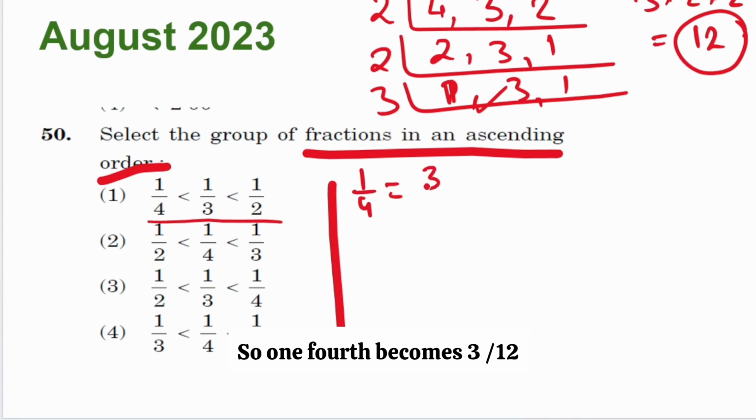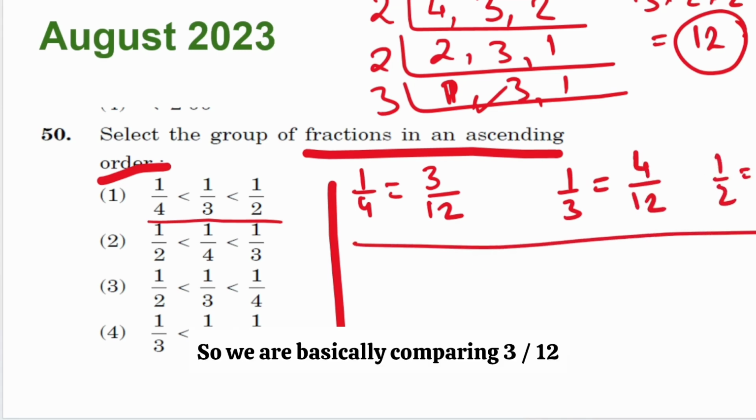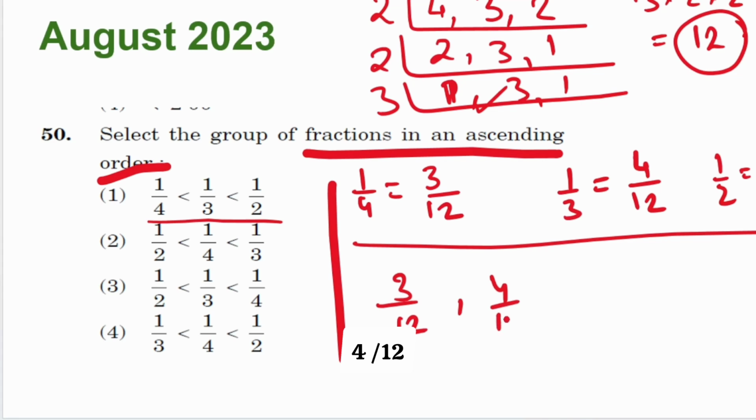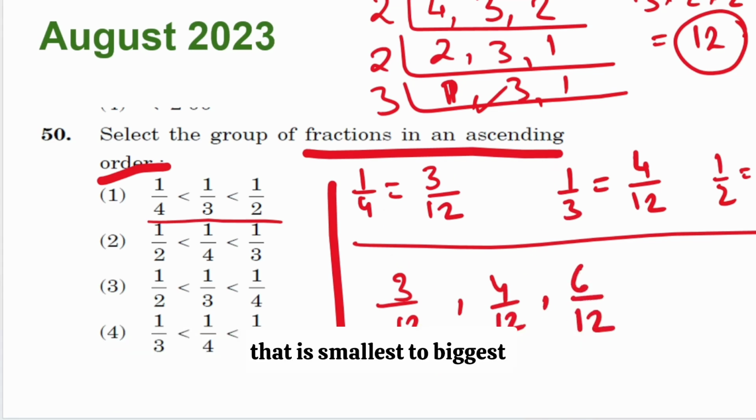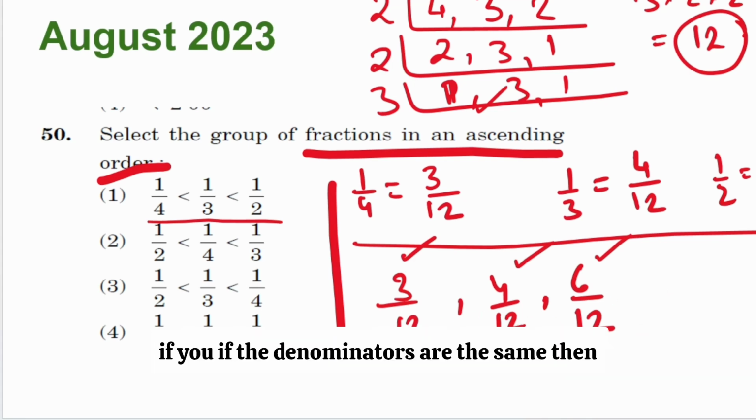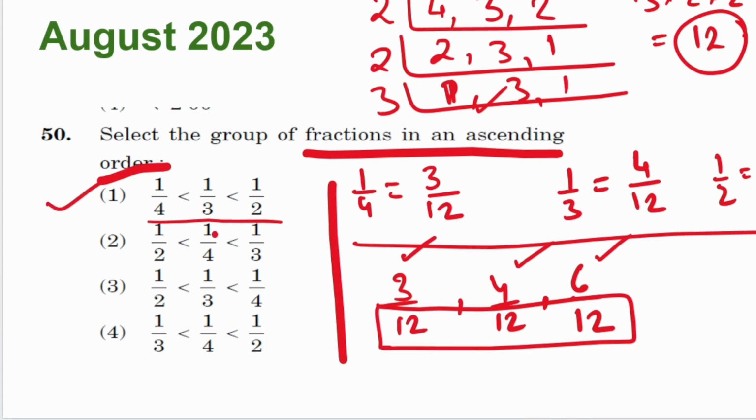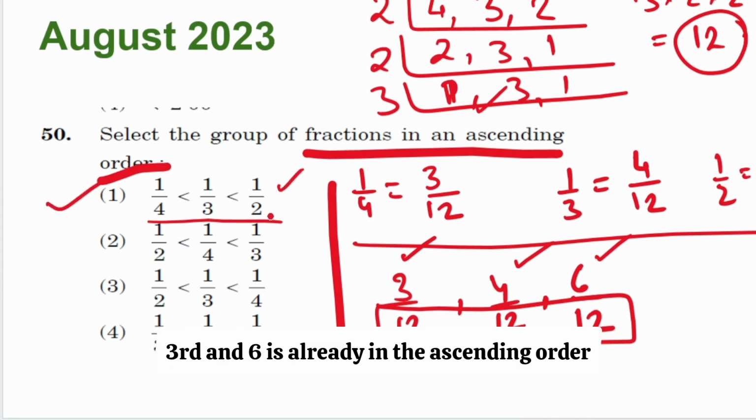So 1/4 becomes 3 by 12 because 4 threes are 12. 1/3 becomes 4 by 12 and half becomes 6 by 12. So we are basically comparing 3 by 12, 4 by 12 and 6 by 12. You have been asked to put them in ascending order, that is smallest to biggest. So 3 by 12 is the smallest, 4 by 12 is the next, 6 by 12 is the biggest number. If the denominators are the same, then you just look at the numerator. So 3, 4 and 6. So 1/4, 1/3 and 1/2 is already in the ascending order.